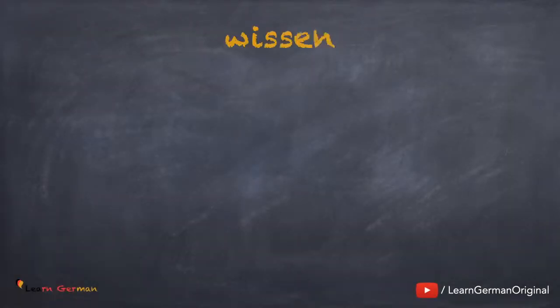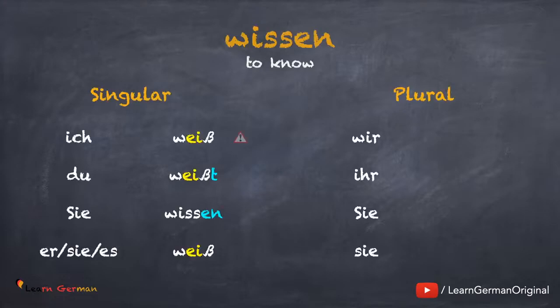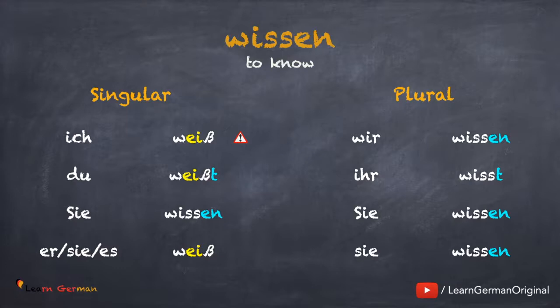Here's the conjugation for wissen. Ich weiß. Du weißt. Sie wissen. Er, sie, es weiß. Wir wissen. Ihr wisst. Sie wissen. As you must have noticed, wissen is a special verb. Here the Vokalwechsel not only takes place for du and sie, but also for ich.